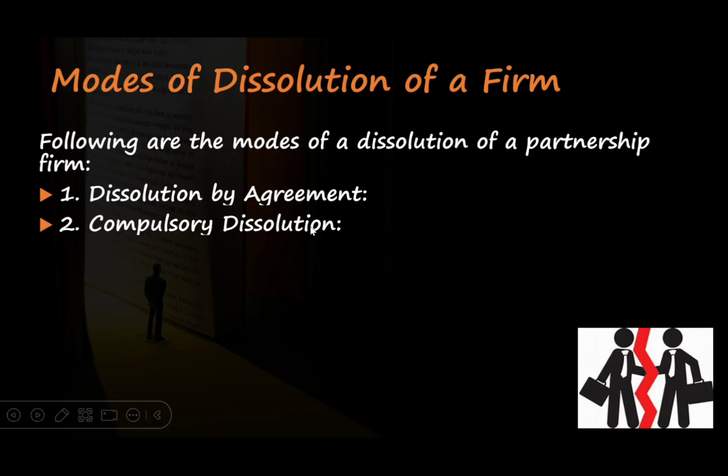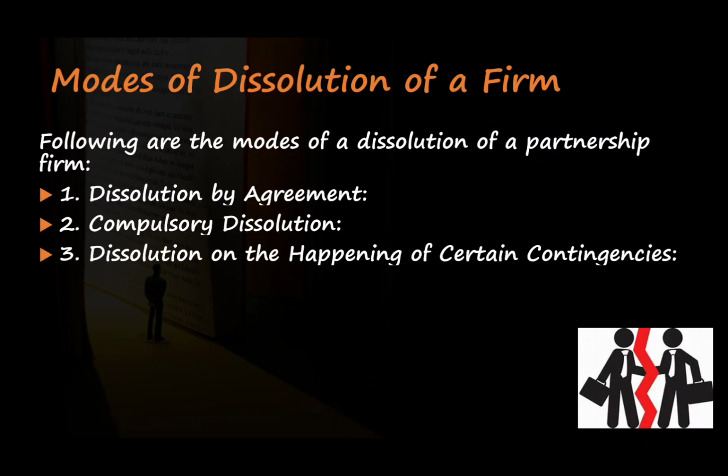The next mode of dissolution is dissolution on the happening of certain contingencies, that is, certain unexpected reasons or happenings that may happen in the business concern. For example, when there is the death of a partner or there is a certain loss in the business concern, and the other partners are not able to run the business operation, then the firm can be dissolved.